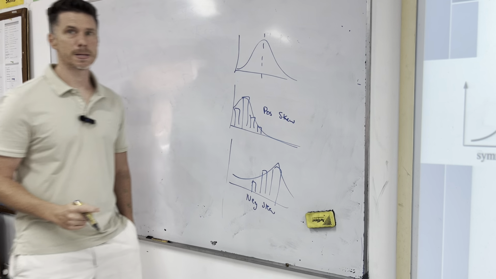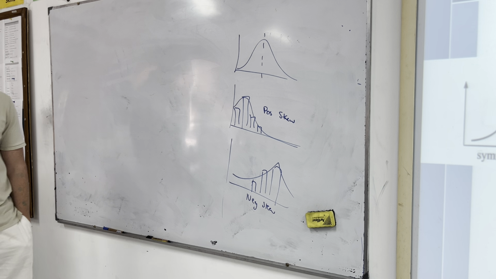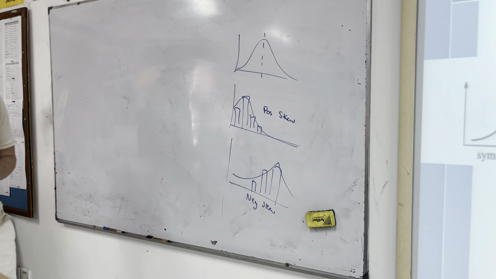What if the data is just completely random? Then you can't comment on this. There is no skew. It's not symmetrical, it's not positive.